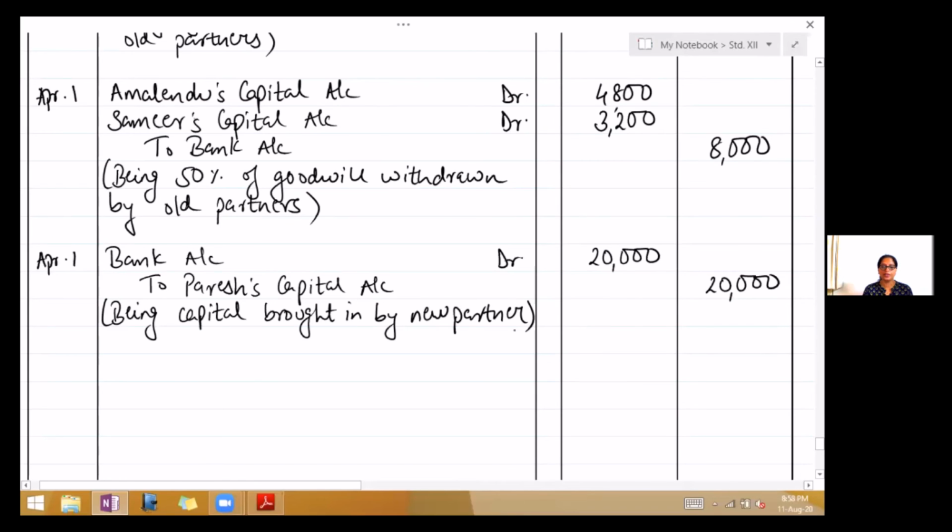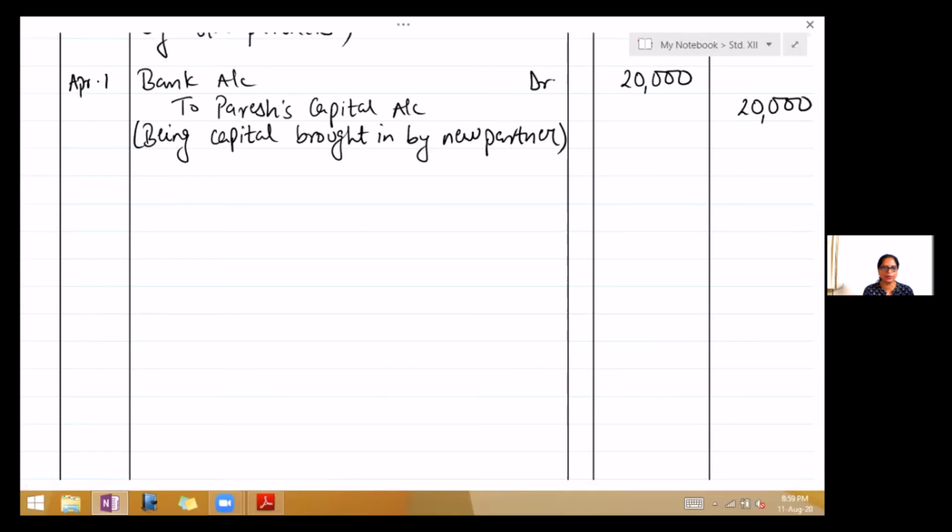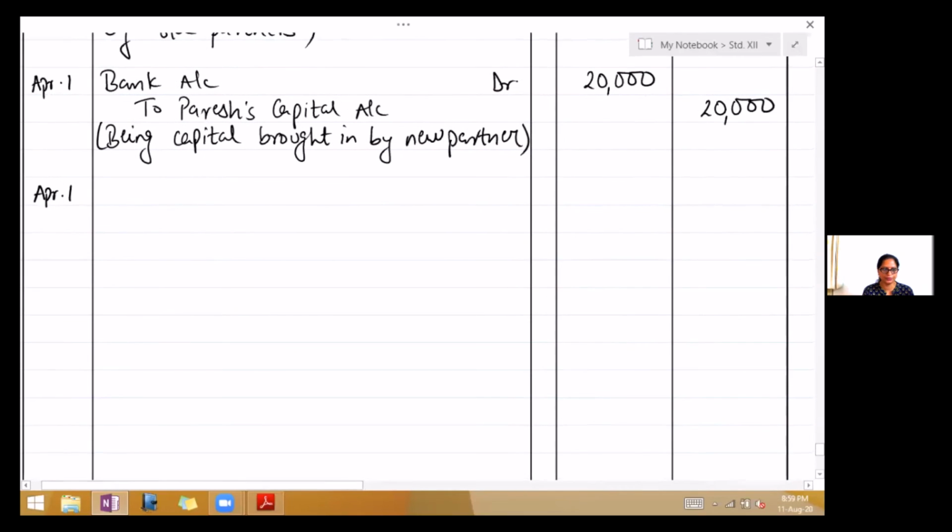After that, we have the assets revalued. So we can look at the revaluation account and give a combined entry. If you go back to your revaluation account, you can see there on the debit side, we have plant and machinery, furniture and RDD. So we give a combined entry there. So write April 1st, revaluation account debit 9,200.